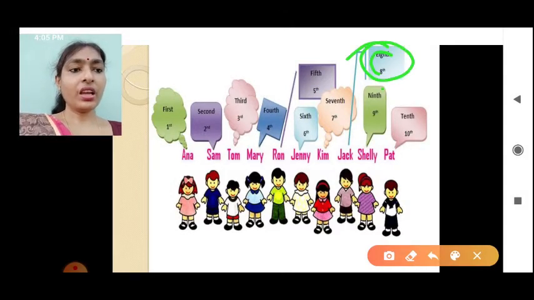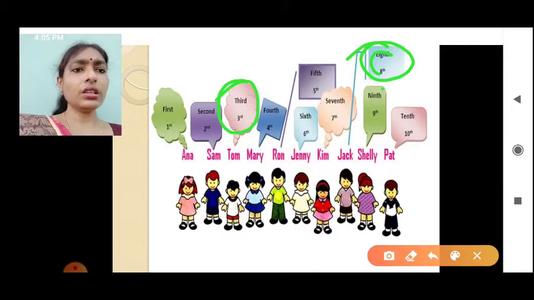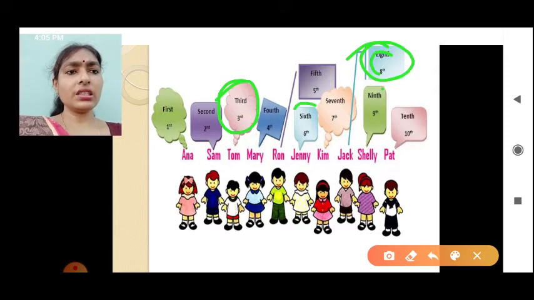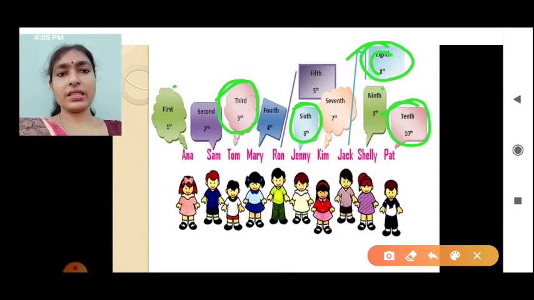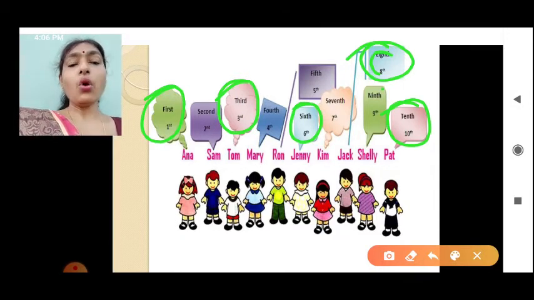Now here is Tom. Tom is in 3rd place. Then where is Jenny? Jenny is in 6th place. Where is Pat? Pat is in 10th place. Where is Anna? Anna is in 1st place. Like that, this 1st, 3rd, 6th, 8th, 10th, these all are known as ordinal numbers. They represent the order or position of the things or persons.